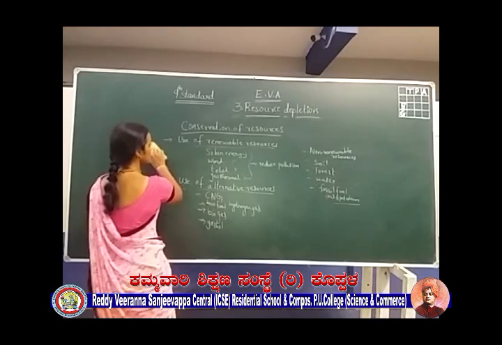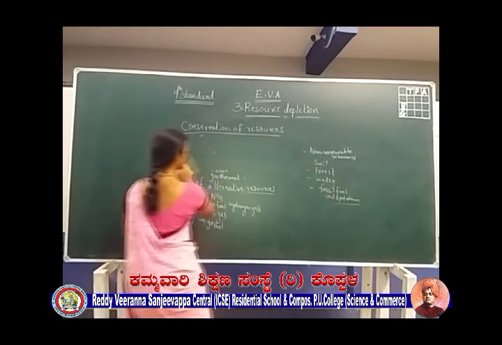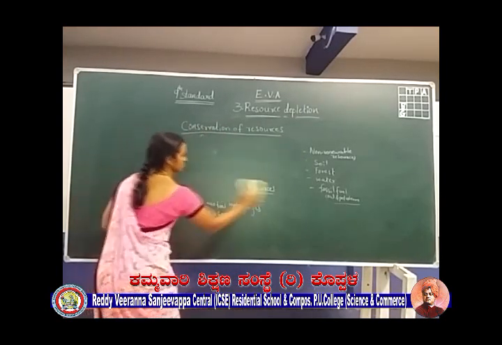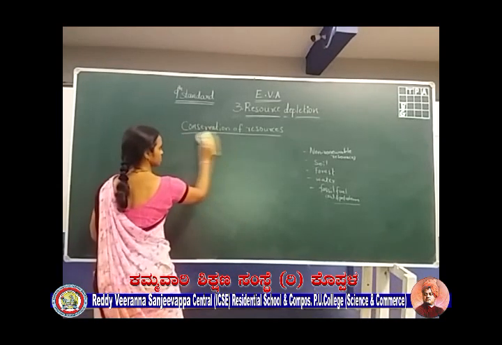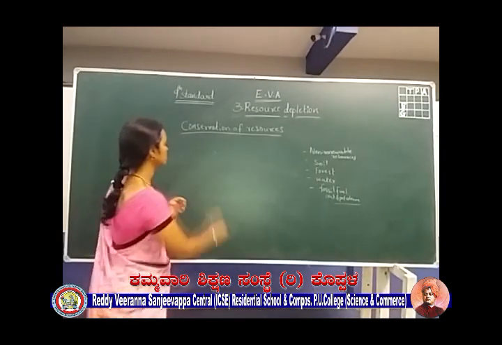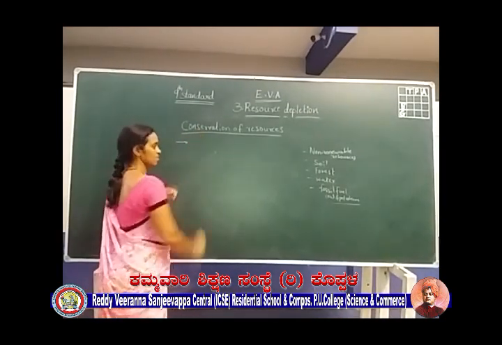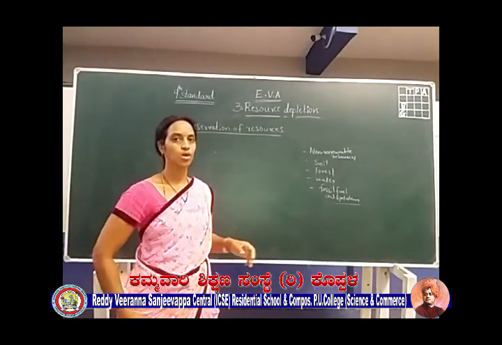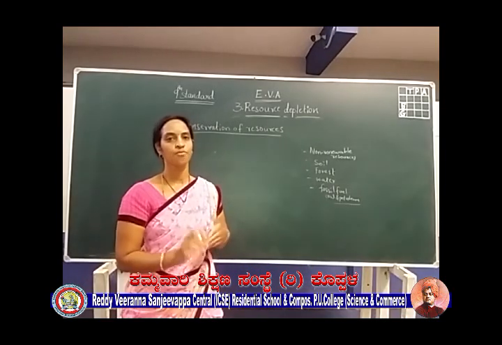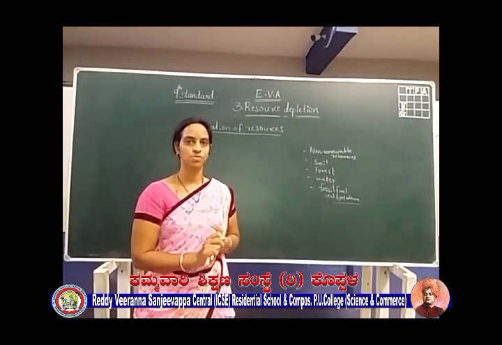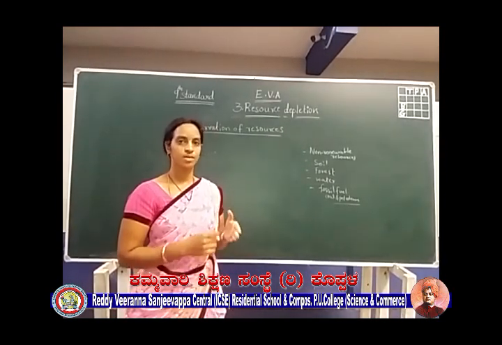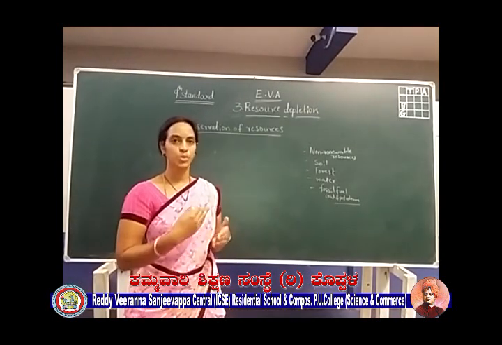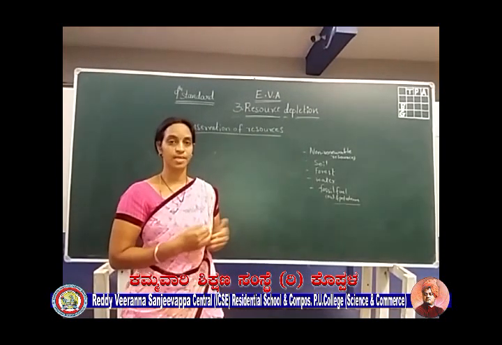Then conservation of the soil. Okay. First of all, soil is degrading or polluting due to faulty agricultural activities. What are we doing? Per year we are taking 2 to 3 crops from the soil.